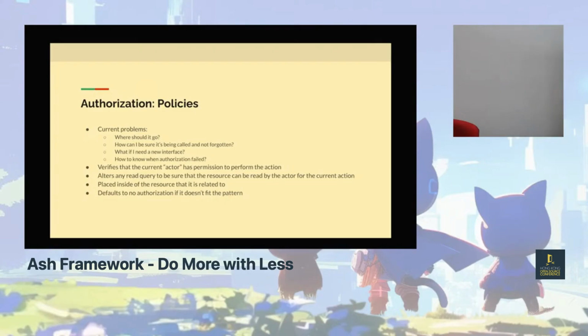The other really cool thing, too, is that it'll actually alter database queries for you, so you don't even need to worry about whether this person has the ability to read the data, which I'll also show you in a second. And again, it's placed inside the resource, so you can easily see what's going on with that particular resource, who can do what action to that kind of resource. And the good thing is that if you don't think about letting somebody do something, it's automatically going to deny them, which is probably most important, right? You don't want people doing things that you never even thought about.